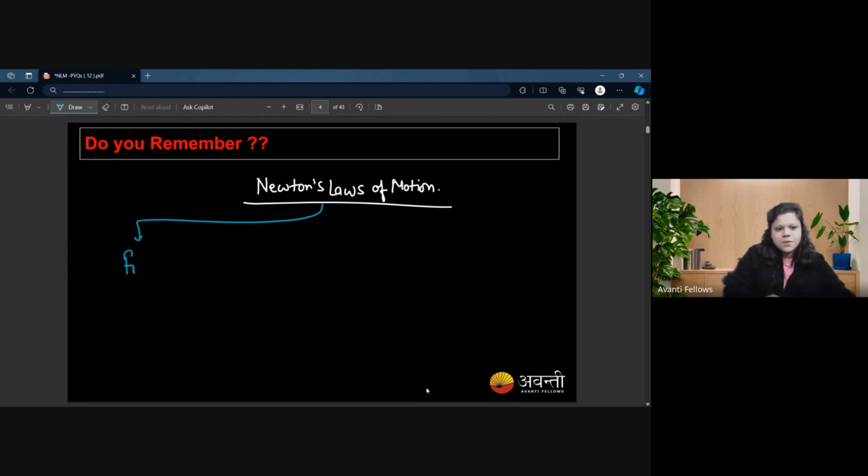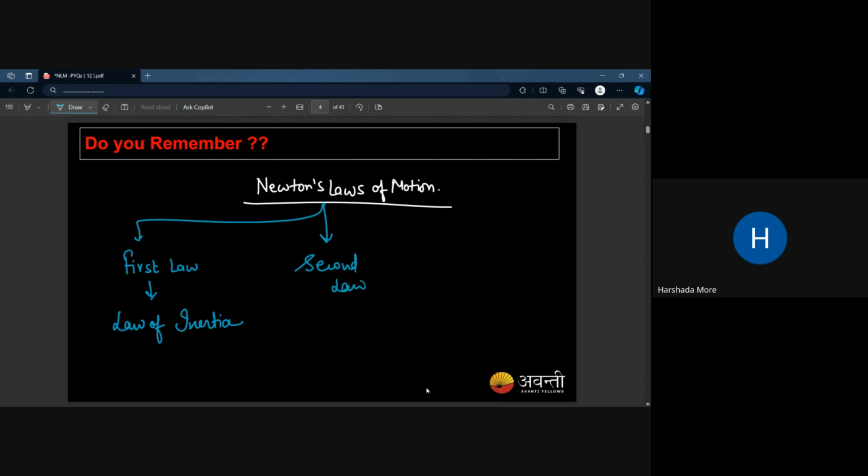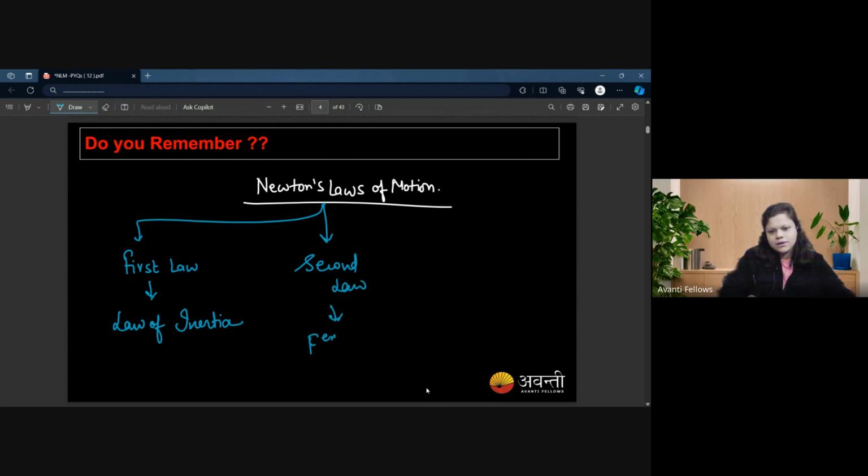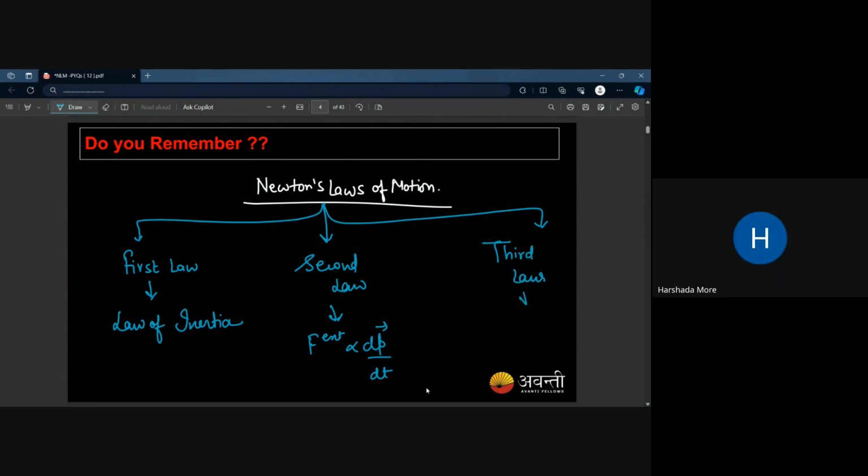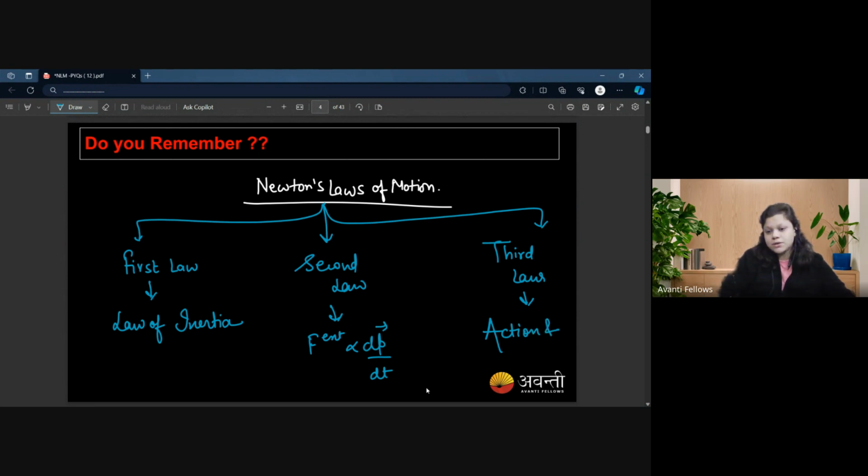Okay. So can you explain the first law? Law of inertia. Very nice, Harshita. And what about the second one? Law of force. Exactly. And for that, I would go with this expression because it is the crux of that law. Let's come to the third one. What is the third law? Action and reaction forces both act simultaneously, and on different bodies, right? Yes. Cool.